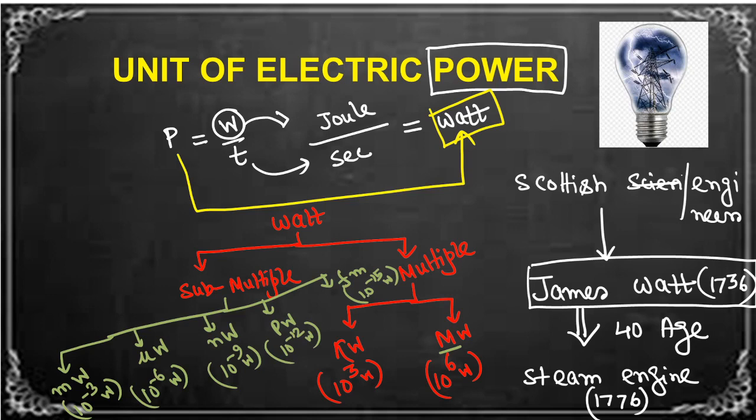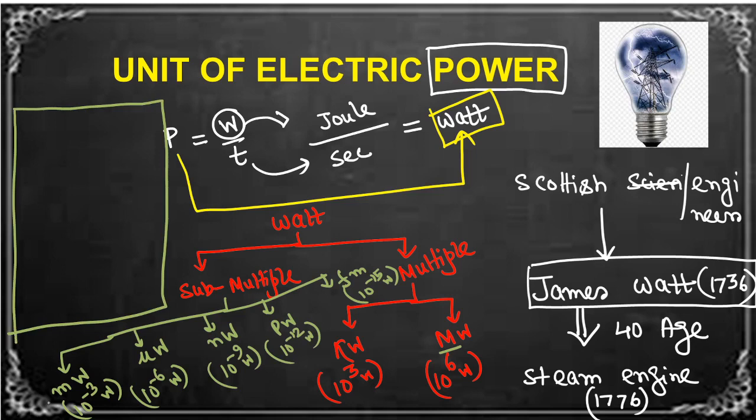Let's take some examples now. For example, let's consider our LED TV at home. LED TV power is approximately 100 watt. Let's take an LED bulb.